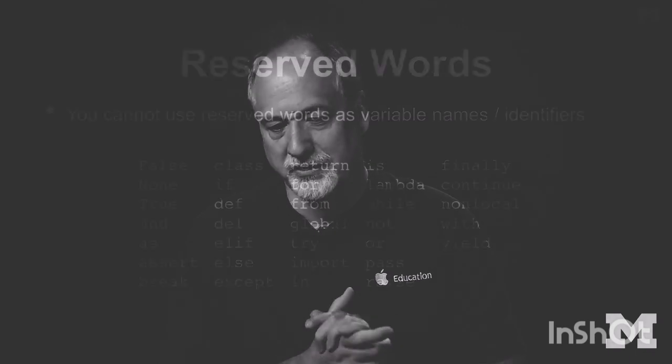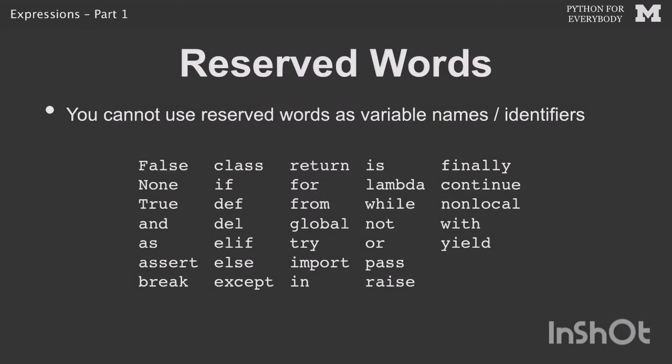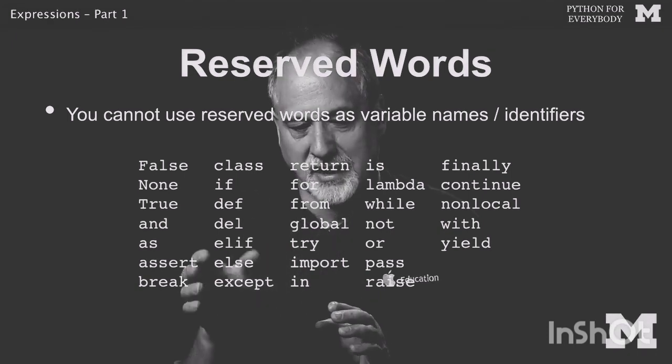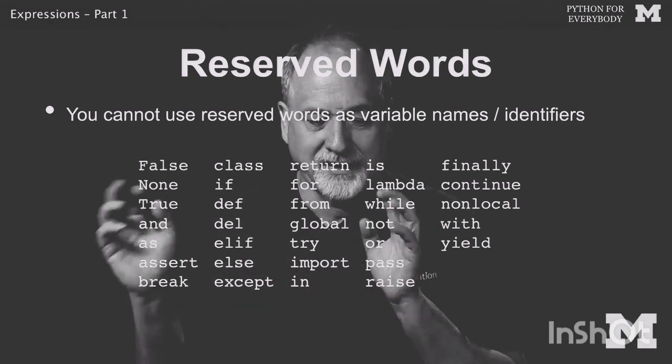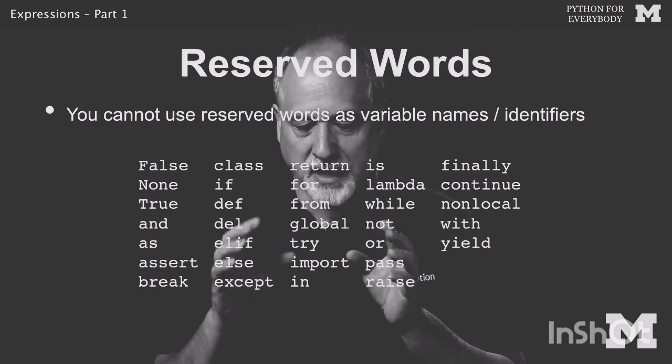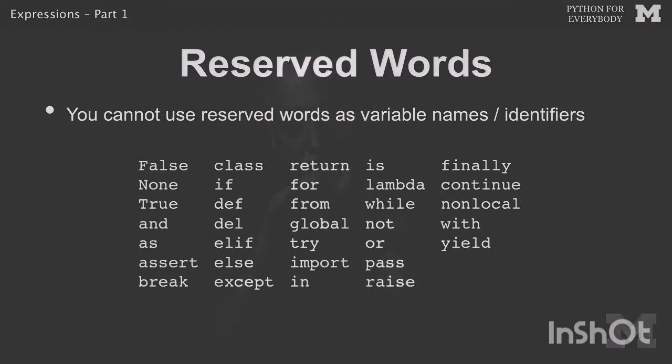Variables and reserved words. So the other thing other than constants are reserved words. And as I said in an earlier lecture, these are like dog language. Blah, blah, blah, class, blah, blah, blah, del, blah, blah, blah, else, blah, blah, blah, lambda. So these are words that when you say them to Python, Python expects them to mean exactly what Python wants you to mean. Now, why is this special? It's actually kind of instinctive.